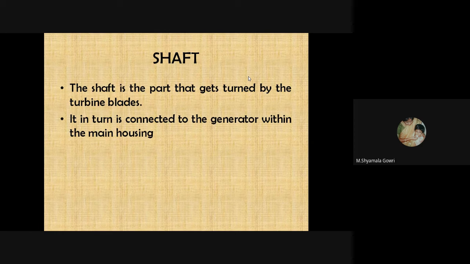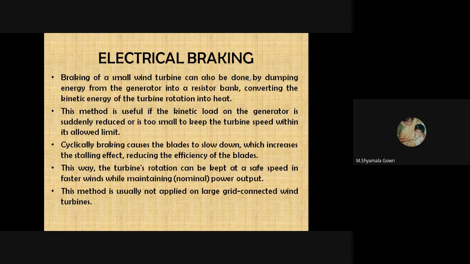The shaft is a part that gets turned by the turbine blades. It in turn is connected to the generator within the main housing. Next is electrical braking. Braking of small wind turbines can also be done by dumping energy from the generator into a resistor bank, converting the kinetic energy of the wind turbine rotation into heat. This method is useful if the wind load on the generator is suddenly reduced or is too small to keep the turbine speed within its allowed limit.